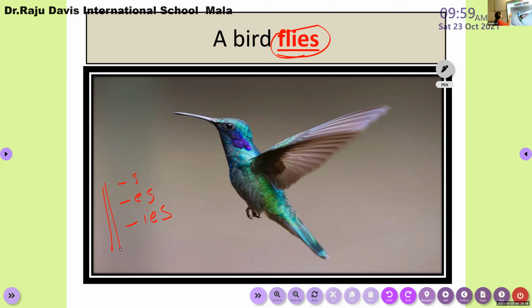See, even if we are talking in terms of nouns, the noun bird is singular, but its plural form is birds. Okay, bird is singular. By adding s, we can make a noun plural.